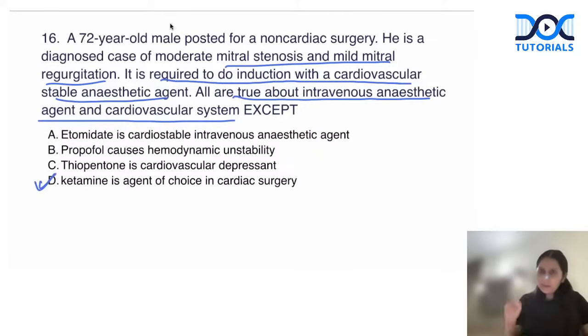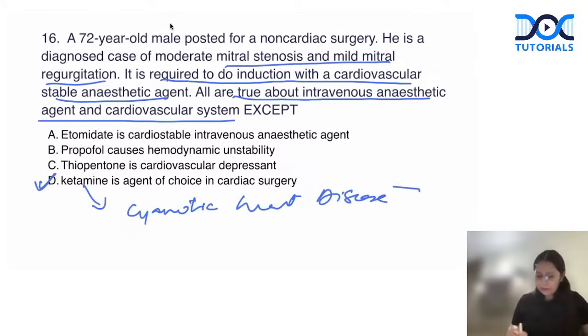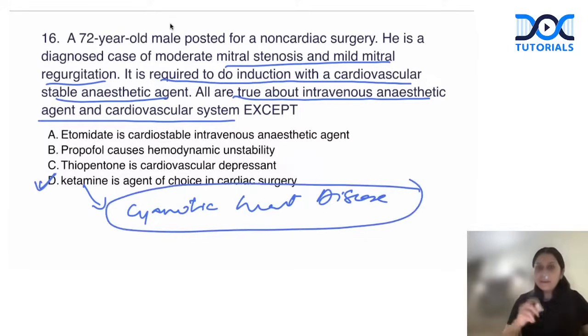See, ketamine is only used in one cardiac condition, that is cyanotic heart disease. Ketamine is cardio unstable. Why do we use it in cyanotic heart disease? Because it can maintain the systemic pressures. That's why we use it in cyanotic heart disease. Got my point? So only for cyanotic heart disease is ketamine the agent of choice in a cardiac condition. Otherwise, we try to avoid ketamine for cardiac diseases. All right? So this is incorrect.